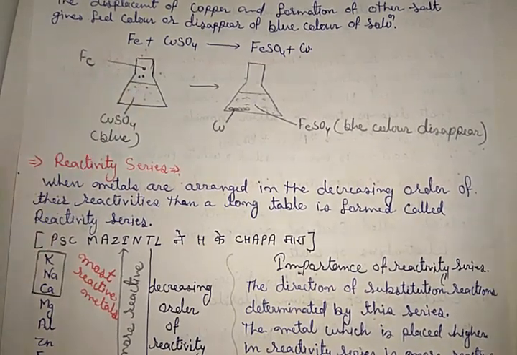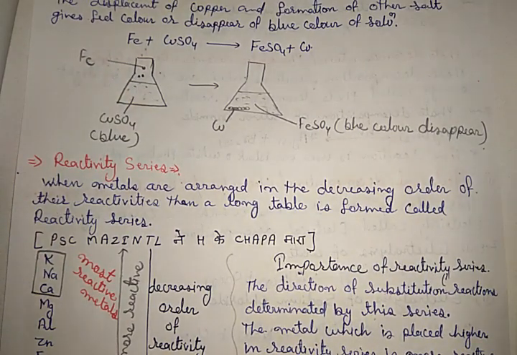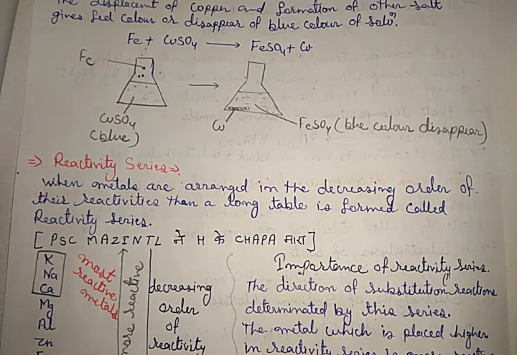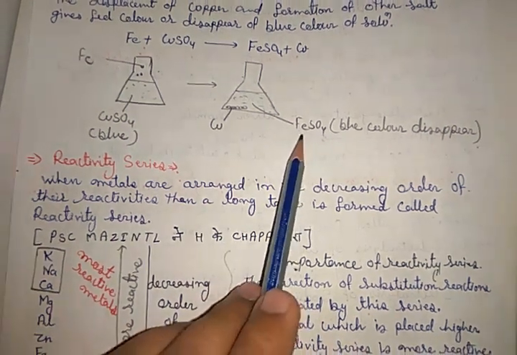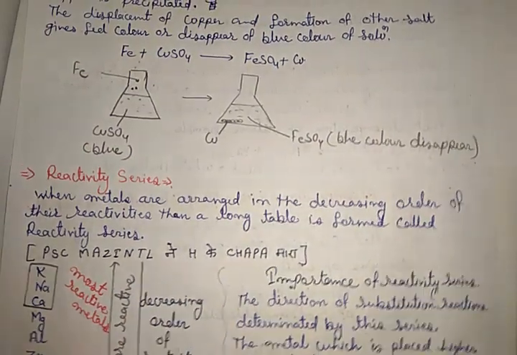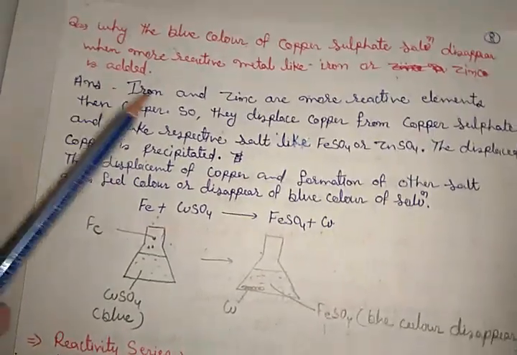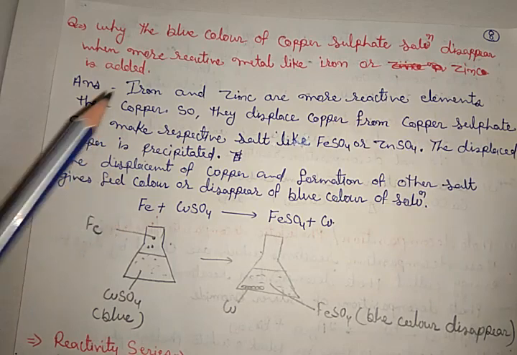Because of the formation of FeSO4, as iron substitutes the copper, progressively the color becomes faded or appears less blue, or appears to disappear. Finally it disappears, that means all the blue color is removed because of the formation of FeSO4. Okay, so we can say a similar process happens with zinc also.